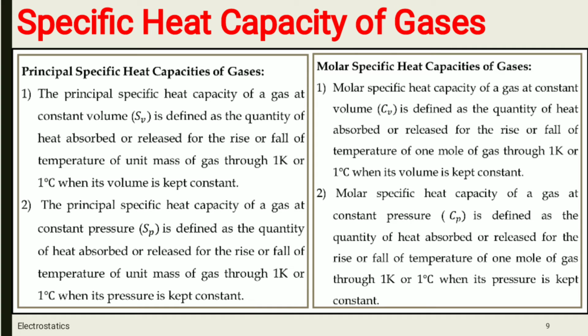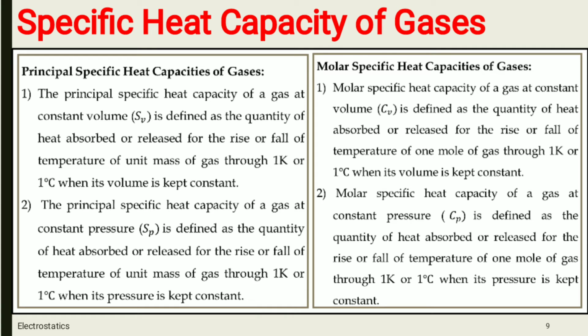So for gases, there are two types of specific heat capacities, that is, principal specific heat capacities and molar specific heat. In principal specific heat we are considering the mass of the gas, and in molar specific heat we are considering the gas in terms of moles.